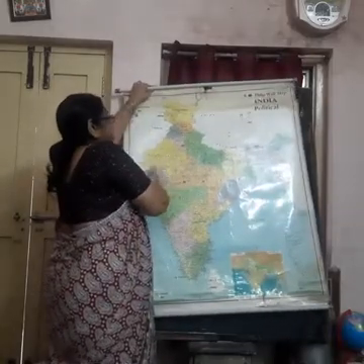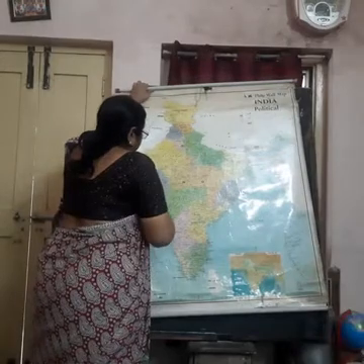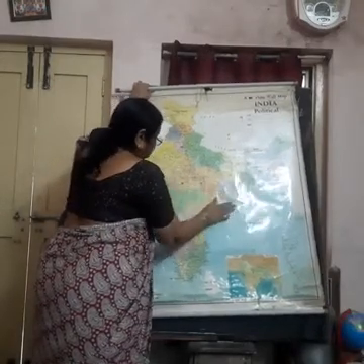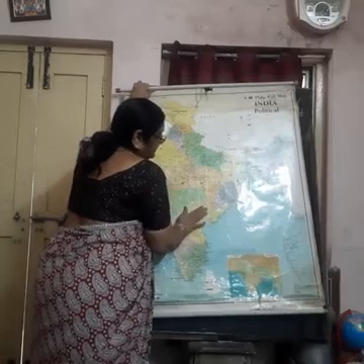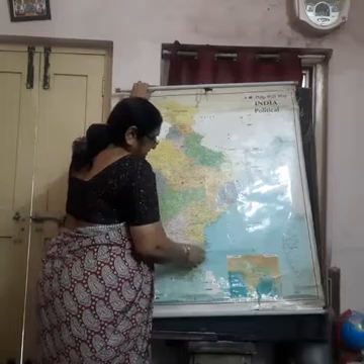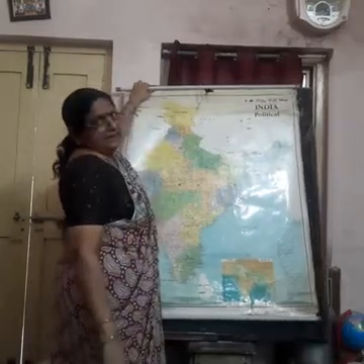Then Rajasthan is the part of the desert. Then some parts of Gujarat, Madhya Pradesh, Odisha, Maharashtra, Telangana, Andhra Pradesh, Karnataka, and Tamil Nadu. These are the parts of the southern plateau.